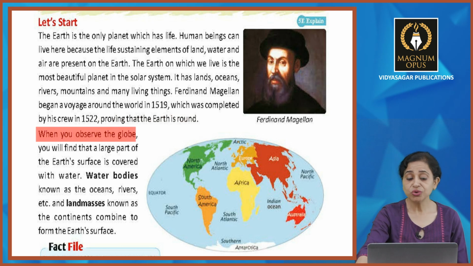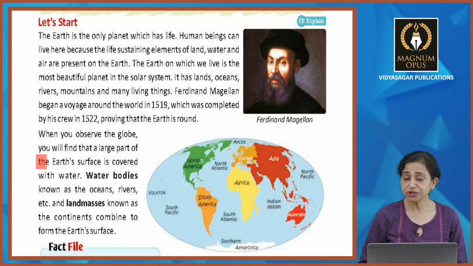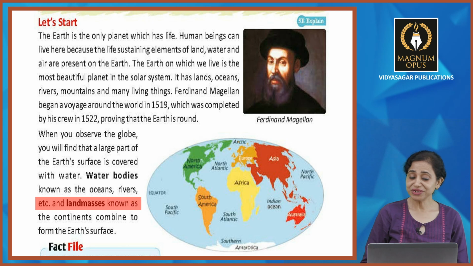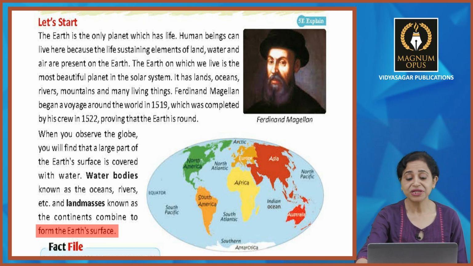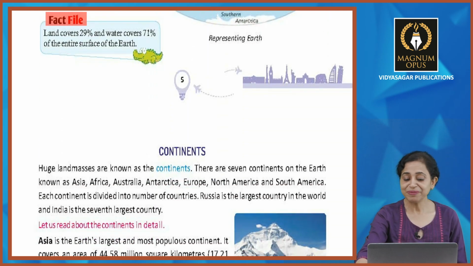When you observe the globe, you will find that a large part of the earth's surface is covered with water. Water bodies known as the oceans, rivers, etc. and land masses known as the continents combine to form the earth's surface. Okay, हर एक का अलग अलग रोल होता है ना बच्चों. So fact file पे देख लेते हैं.